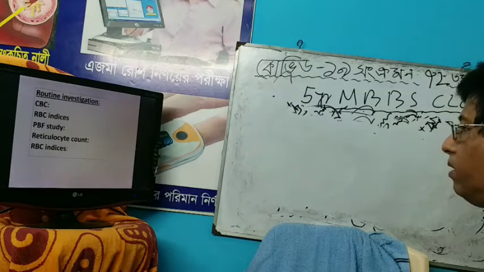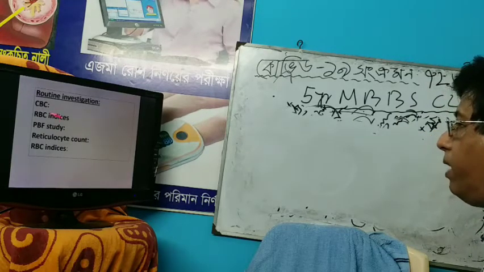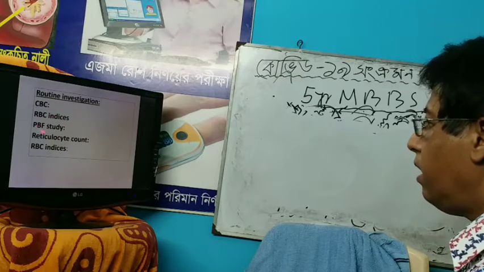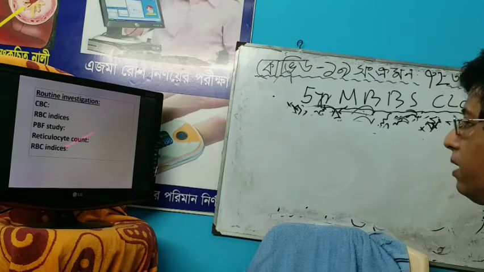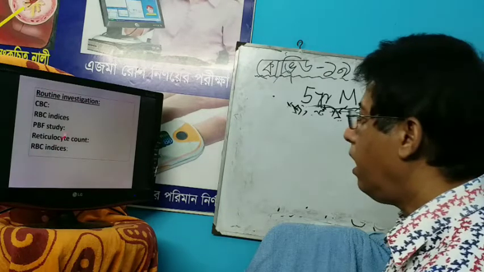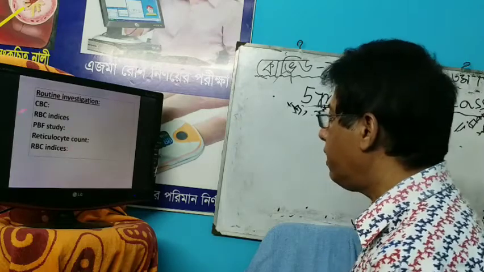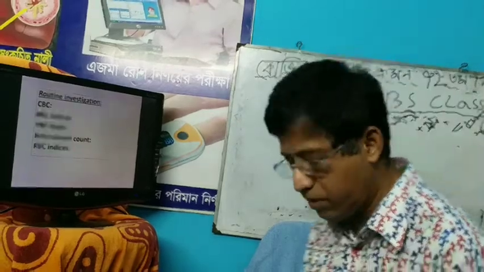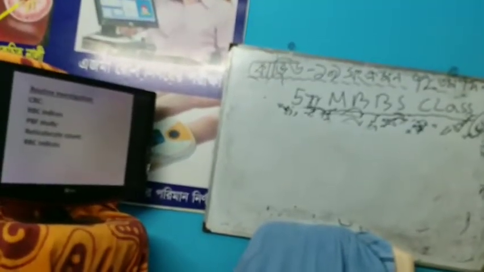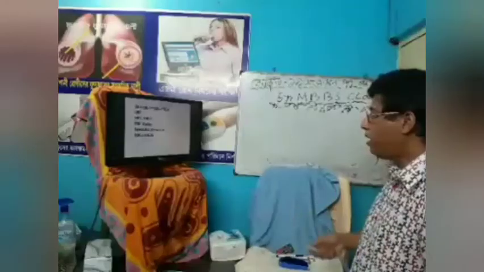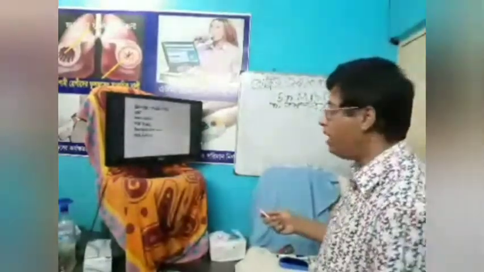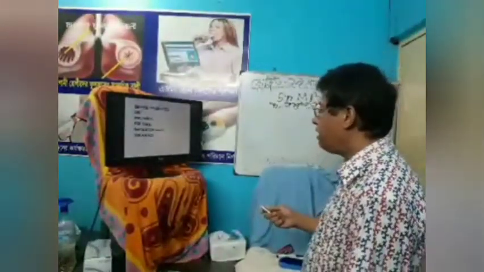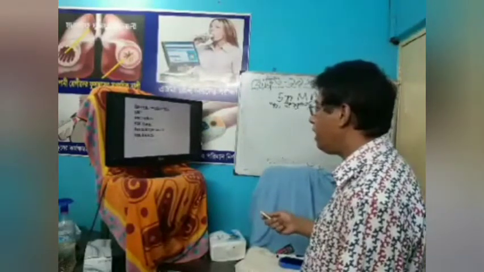Now investigation. Routine investigations: complete blood count, RBC indices, peripheral blood film study, reticulocyte count. I think I discussed all of this in live classes, and all things I discussed in the last classes. Now we tell about the routine investigation of IDA, iron deficiency anemia: complete blood count, RBC indices, peripheral blood film study, reticulocyte count.